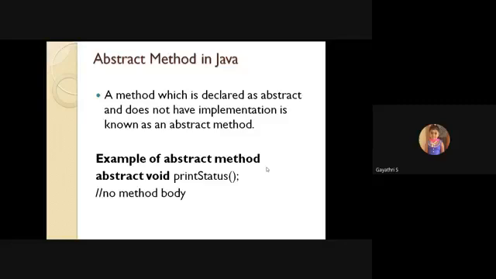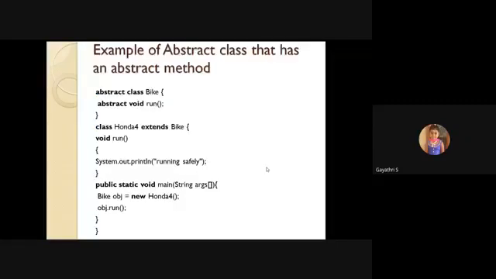An example of the abstract method syntax: it starts with the keyword abstract, abstract void printStatus, then a semicolon. There is no method body; that is the declaration part only. Abstract void printStatus semicolon: this is the syntax of an abstract method. An abstract method has no implementation, it starts with the keyword abstract, and it is included in the abstract class. Now an example of an abstract class that has an abstract method.